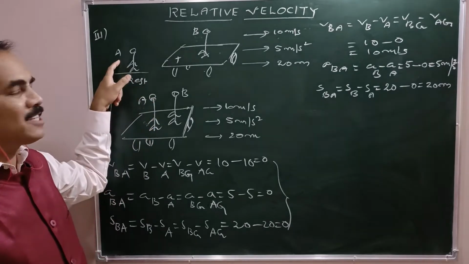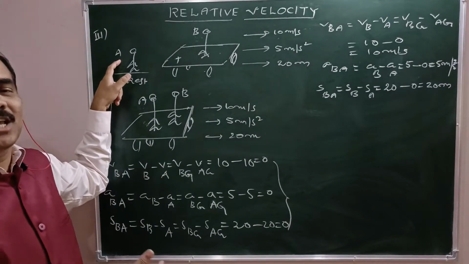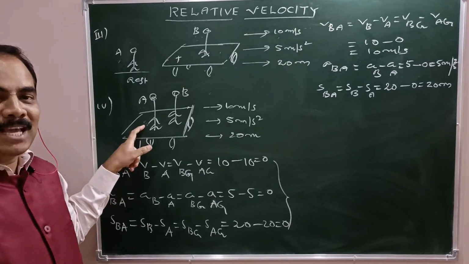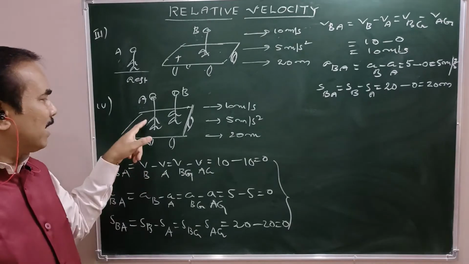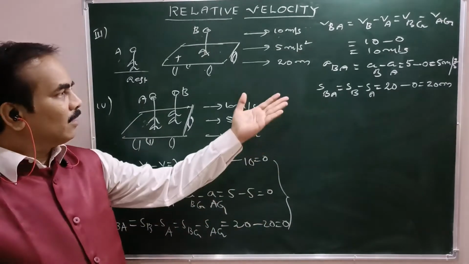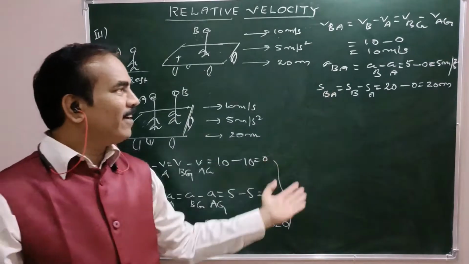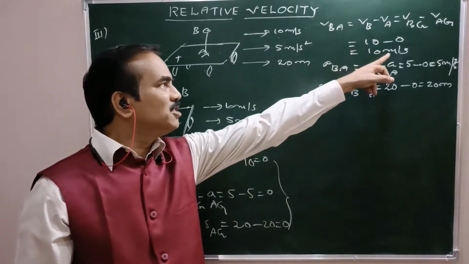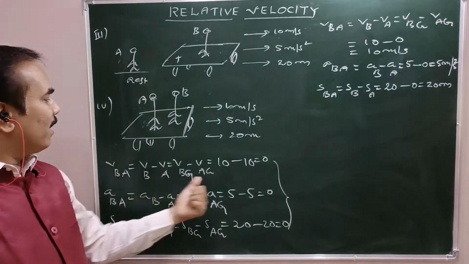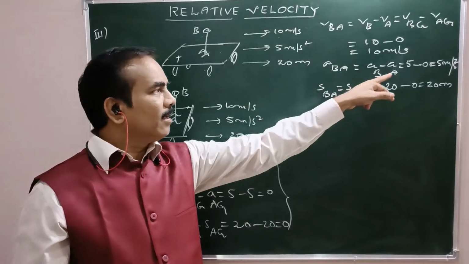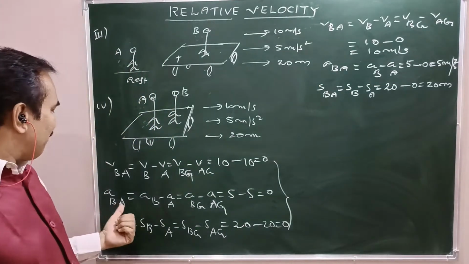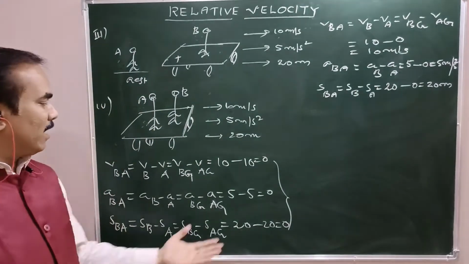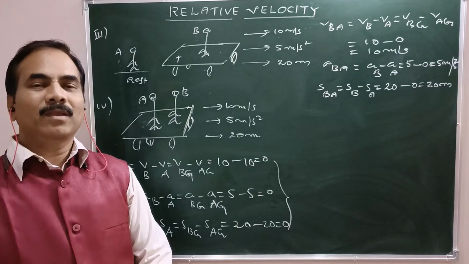So in the first case A becomes an inertial observer and the frame becomes an inertial frame. In the second case A becomes a non-inertial observer and the frame becomes a non-inertial frame. So that makes the difference in getting different values for the same quantities. See here, VBA is 10 meters per second, here the same VBA is 0. Here ABA is 5 meters per second square, but here ABA becomes 0. Here SBA is 20 meters, but here SBA becomes 0. So what is the reference here?